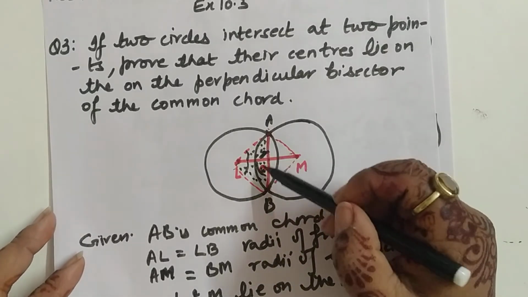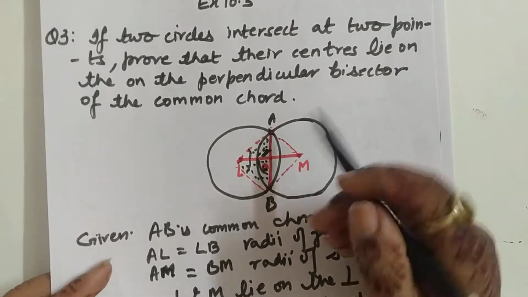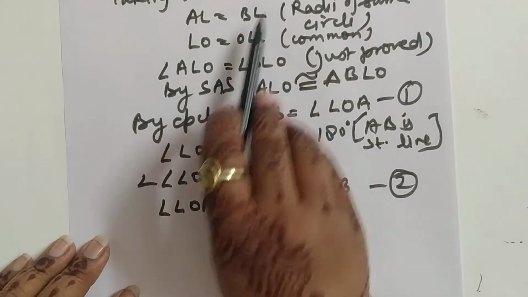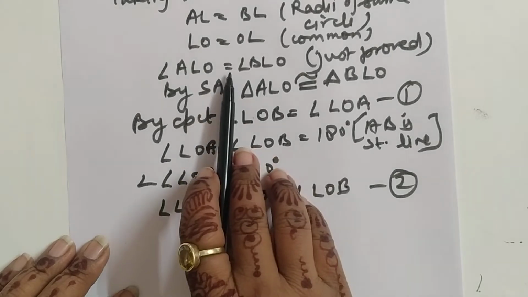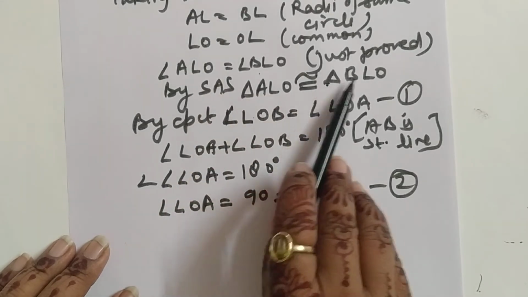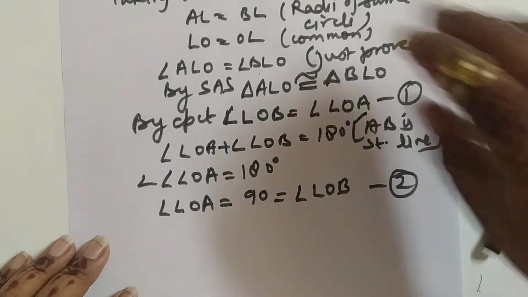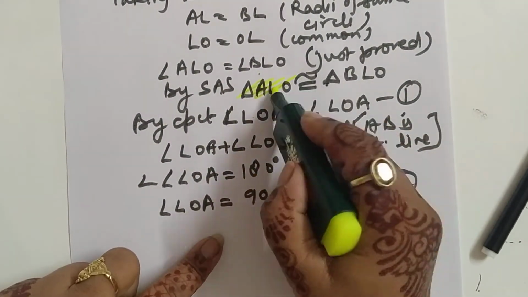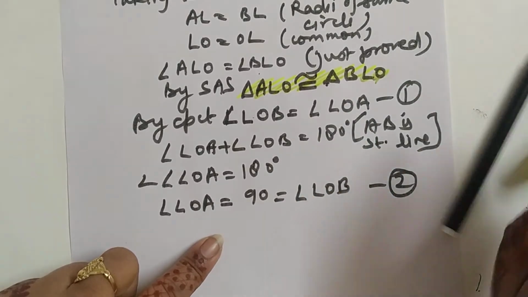And when we have proved these two triangles are congruent to each other, triangle ALO is congruent to triangle BLO, see, this triangle is congruent to this BLO.